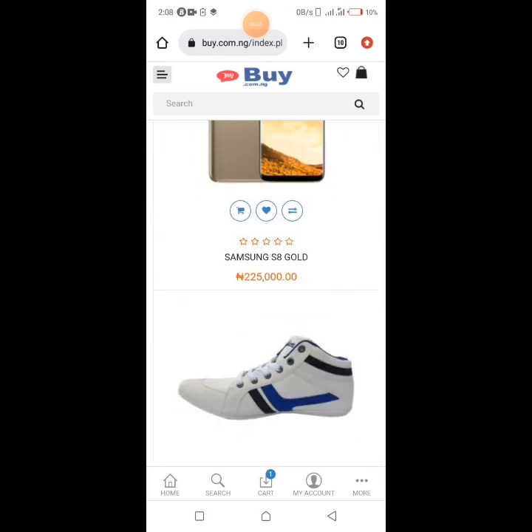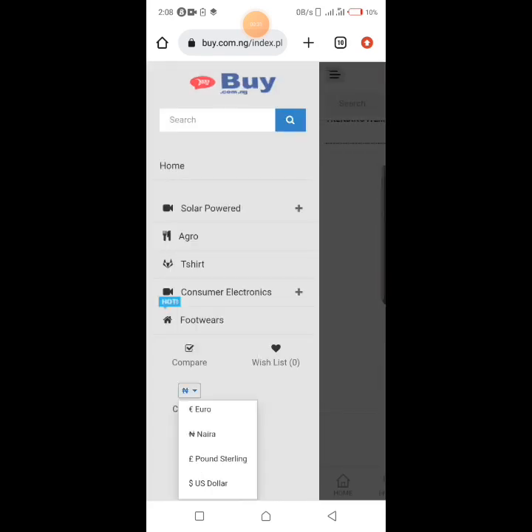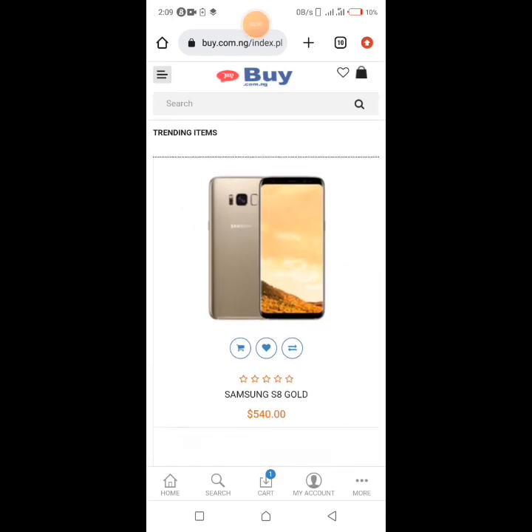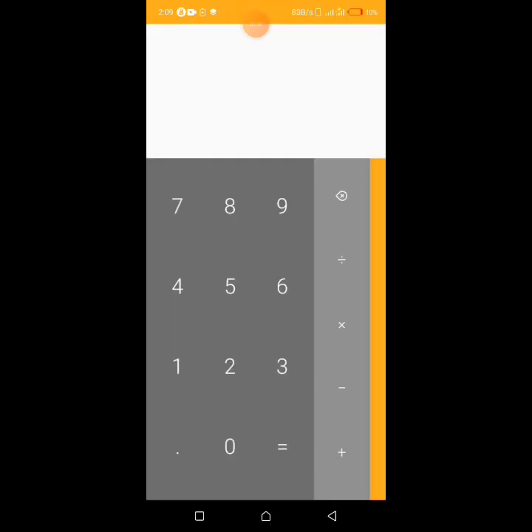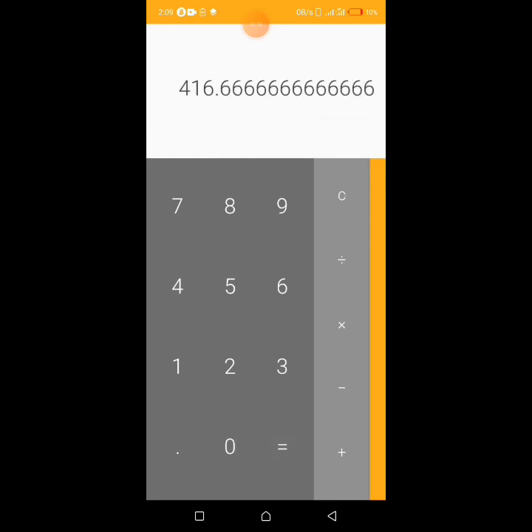Now let me show you a simple step. So all you have to do, this is 225,000 naira, right? If you change this to dollar, as you can see that the price of this phone has changed to $540, from 225,000 naira to $540. Now let's do a quick math. 225,000 naira, the price, divided by 540. You can see that the price of $1 on this e-commerce site is 416.66 naira,